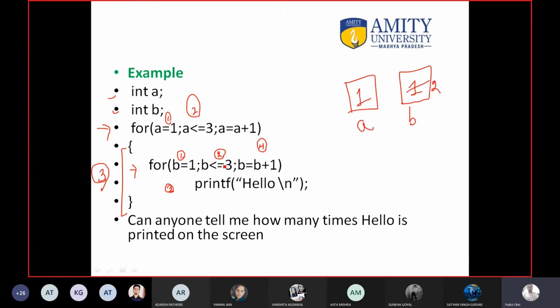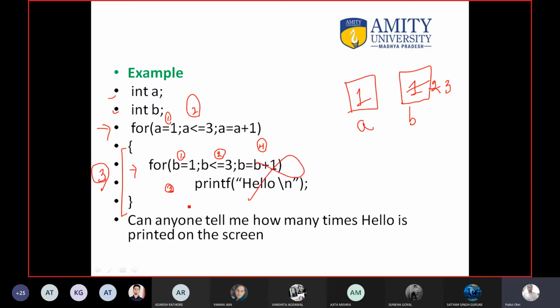Again go to step number 2. Is 2 less than 3? Yes, again print hello on the screen. Then again go to step number 4 and the value of b will become 3. Again check the stopping condition, is 3 less than or equal to 3? 3 is equal to 3, it is fine. Again go to the printf, print hello on the screen, and then b will become 4. When it is 4, this condition will become false.